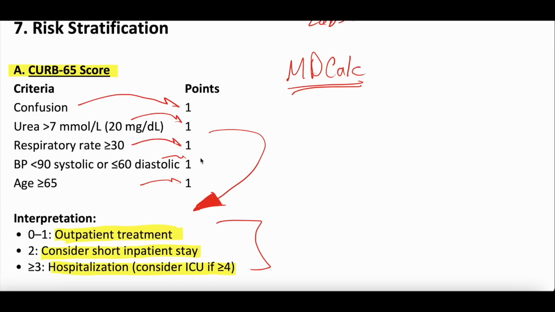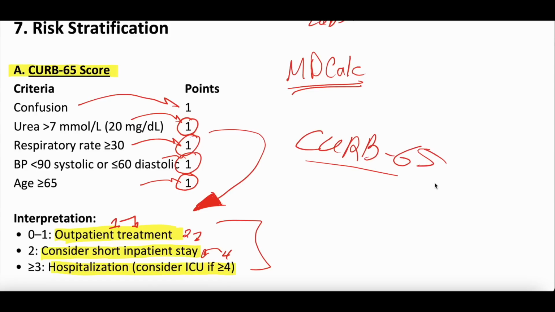So if you just did the math, let's just say someone is just 70. So that's the only point they get. The rest of these are negative. It would be 1 point, and that 70-year-old maybe could be okay with outpatient treatment. But if they were 70 and they also had a BUN that was elevated, that would be 2 points, and maybe they need a short stay. But if they're 70 and they had a BUN that was elevated and they were also tachypneic and hypotensive, that's 4 points. Maybe we should really think about the ICU for that patient. So CURB 65 can be a stratification tool to help us understand the safest way to treat the patient.